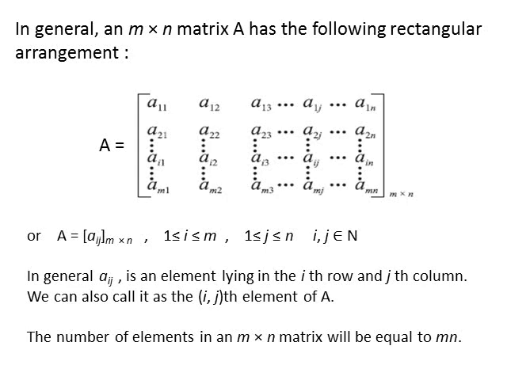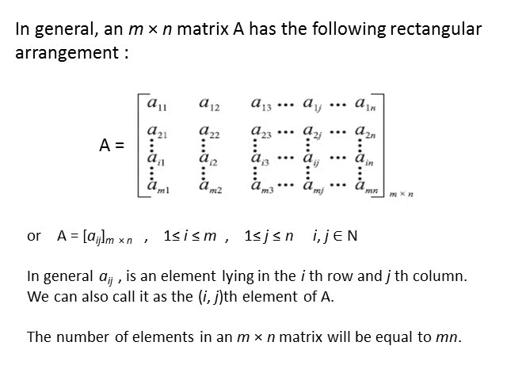Also, A equals [aij] within the symbol of a matrix. This is another notation of a matrix. Here aij represents the elements and the order of the matrix is m by n. i lies between 1 and m and j lies between 1 and n, where i and j both are natural numbers. In general, aij is an element lying in the ith row and jth column. We can also call it the ijth element of matrix A.